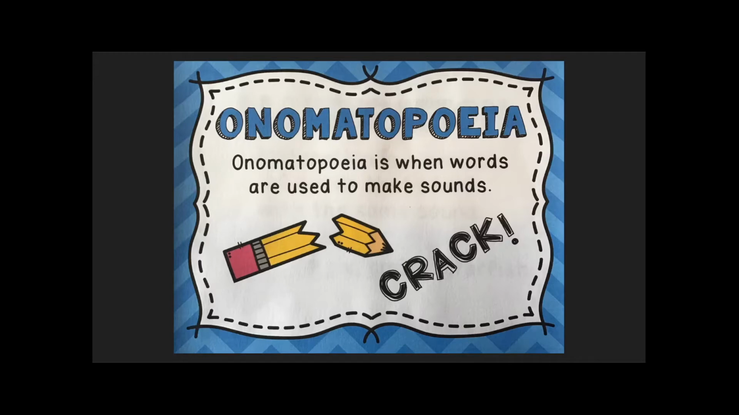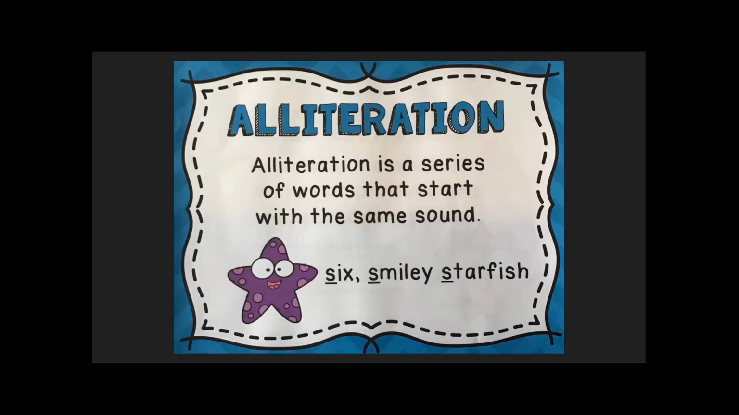Onomatopoeias. That's our new word that we learned this week. Onomatopoeia is when words are used to make sounds. Our example here is a pencil that's snapping, and it says the word crack. And crack makes the sound when you say it, just like you would hear if that pencil was snapping. Onomatopoeias can add some interesting texture to your writing.